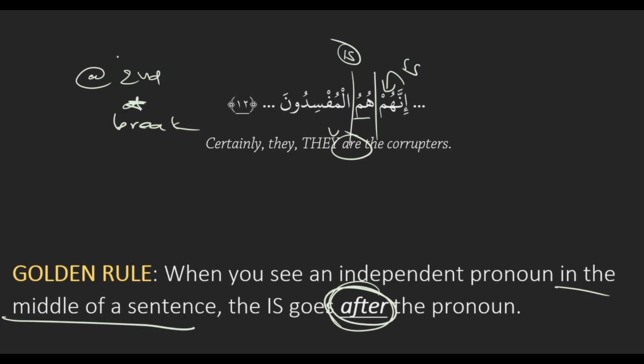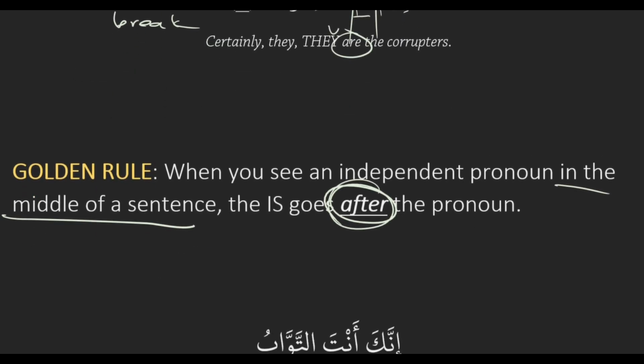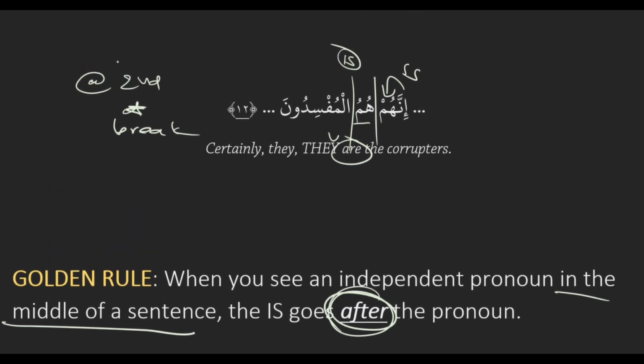Because would it really make sense for the is to go before the pronoun? Could you say "certainly they are the corruptor" or "certainly they are the corruptors"? It doesn't work, right? Because this pronoun is here for emphasis. It's just there to add emphasis. So whenever you see an emphasizer pronoun, in other words, a pronoun in the middle of a sentence, because the emphasizer pronoun always comes in the middle of the sentence, the is goes after the pronoun.